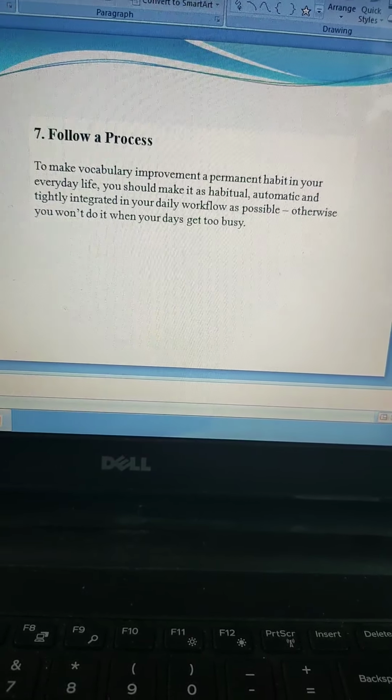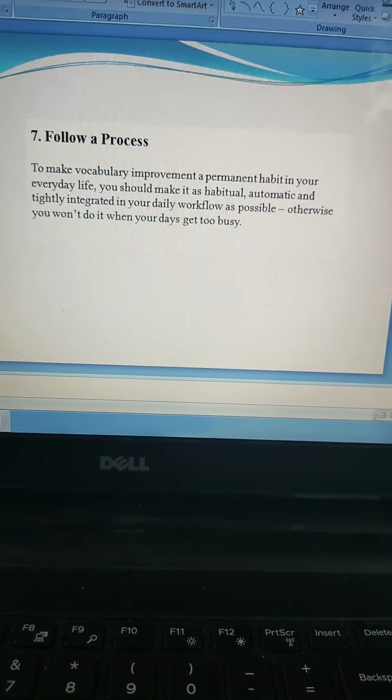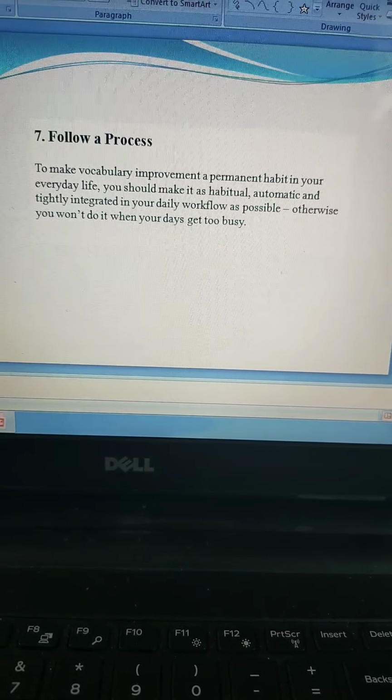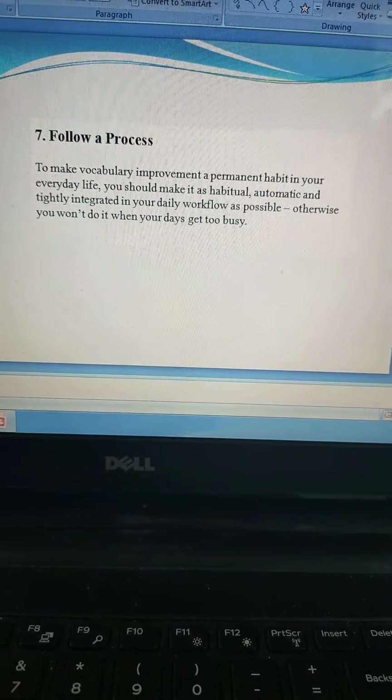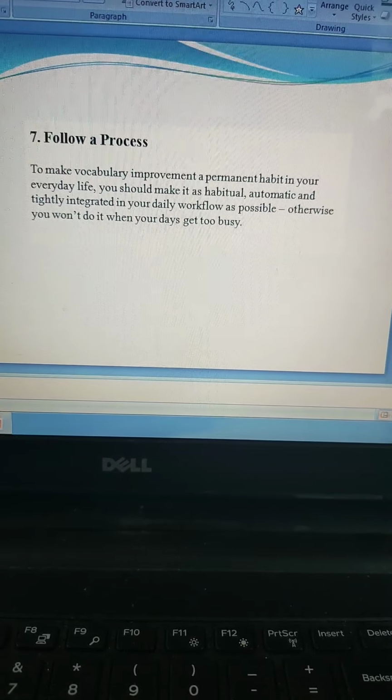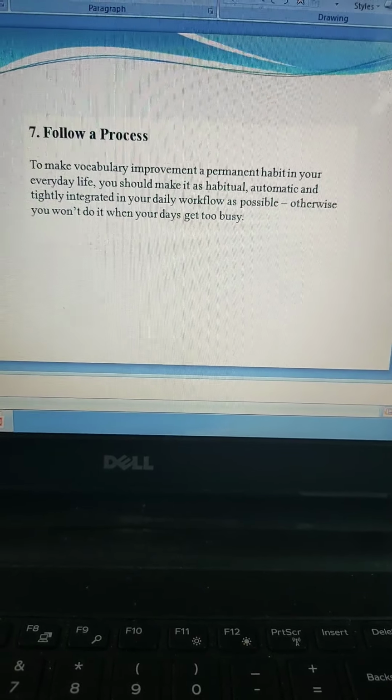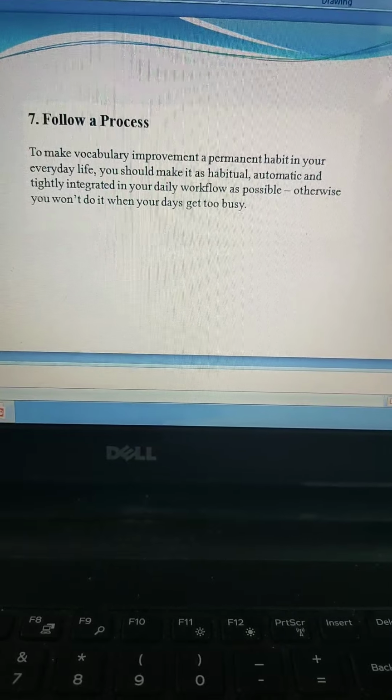So let this continue, let this be a process. A process is something that continues. So let this continue even if you are busy, guys. Don't forget doing this every day, and this is actually going to enhance your own vocabulary.